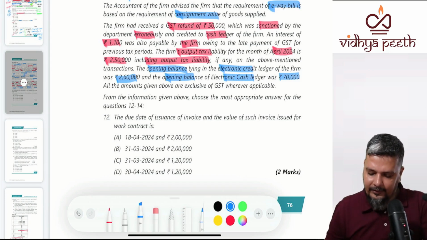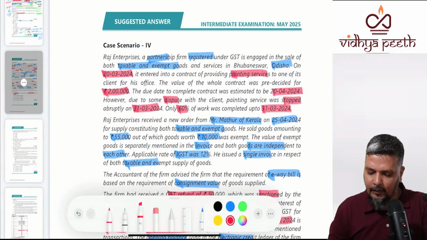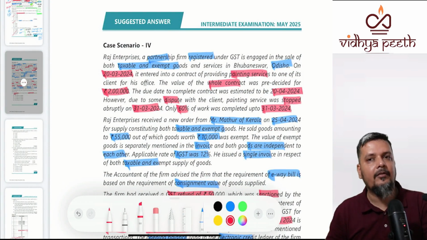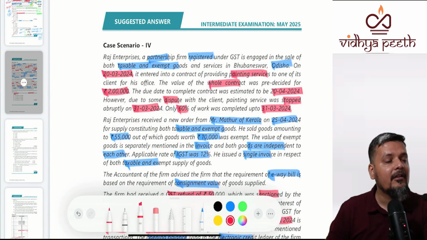Correct. First, what is the due date of invoice for the works contract? Due date of issuance of invoice and value of such invoice issued for the works contract. Works contract was the first case, correct? That was the first supply. The only works contract given above was the first contract, the value of the whole contract. Now understand, for service normally you have 30 days time. Works contract is supply of service. It's supply of service.